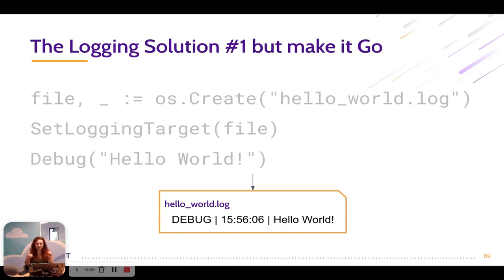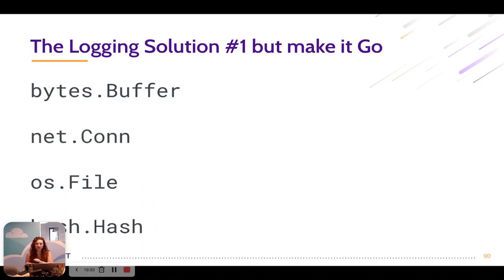So that simple change really made a big difference. Now, because of that change, we support logging to buffers, to sockets, to files, and even to hashes if someone wanted to. In fact, the last time I checked, the io.Writer interface was implemented by 351 types in the standard Go library alone.